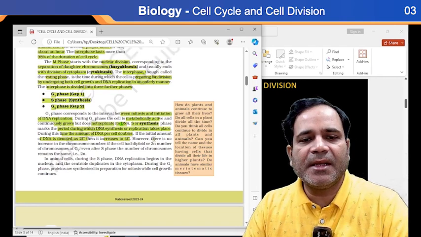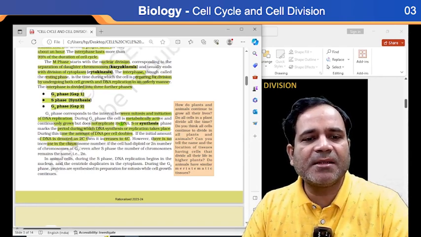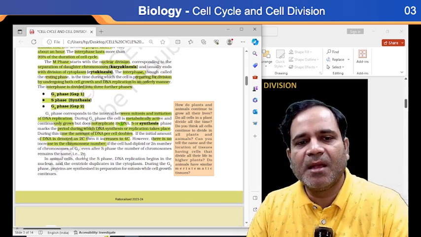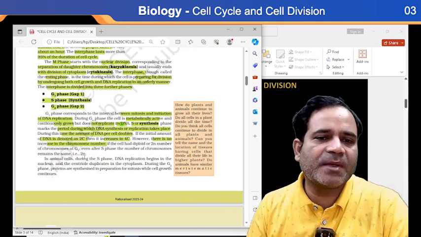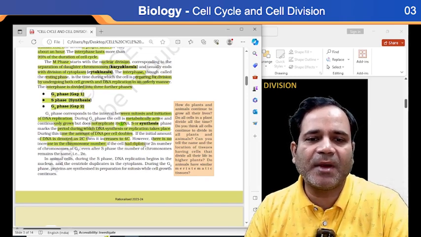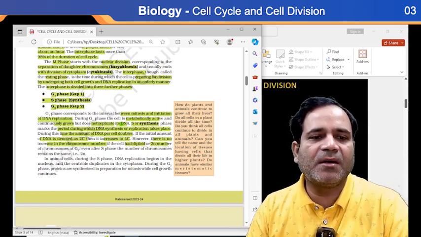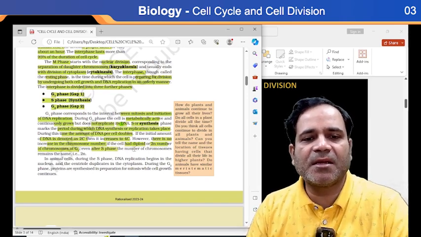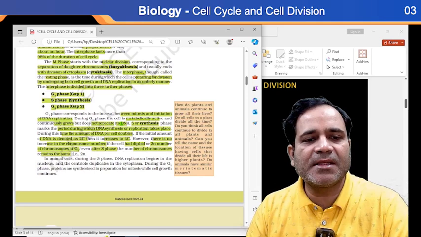However, there is no increase in the chromosome number. The chromosome number remains the same, but the amount of DNA doubles. If the cell had 2n chromosomes at G1, even after S phase the number of chromosomes remains the same, that is 2n.